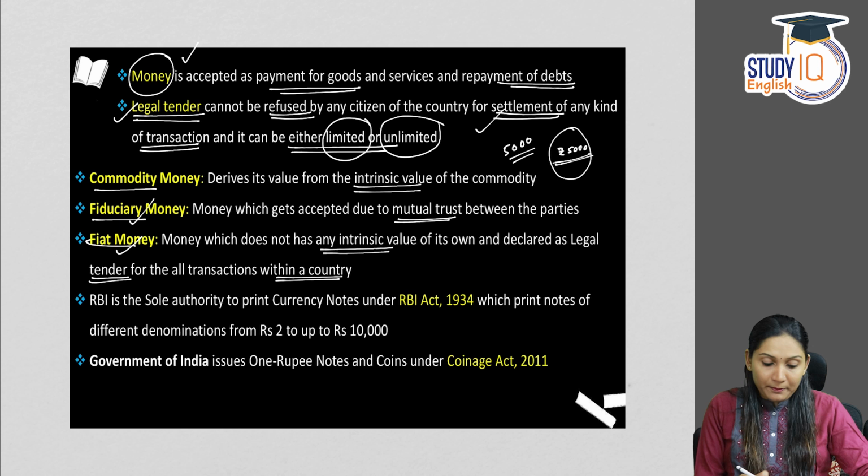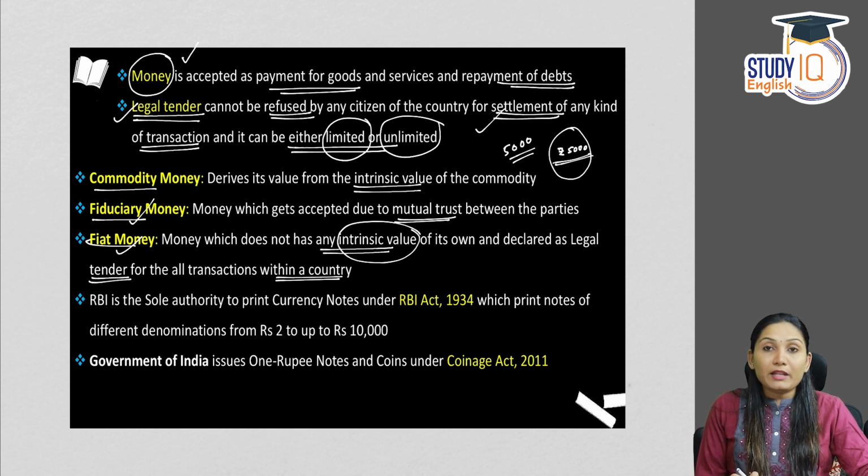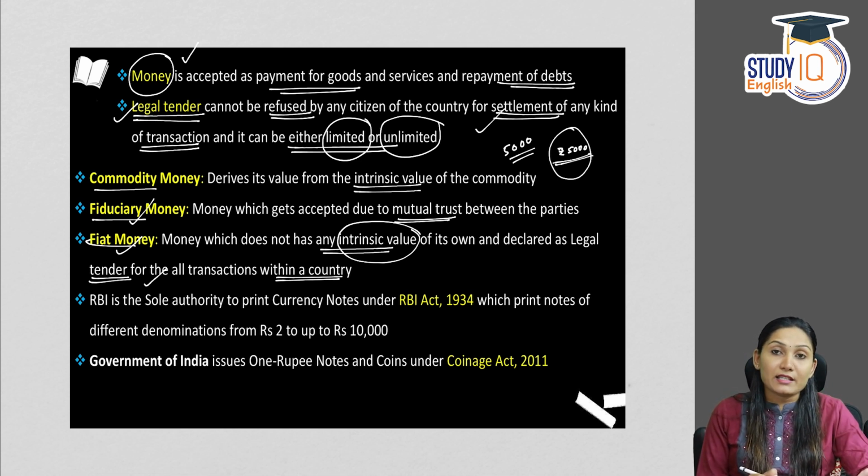So what is fiat money? Money which does not have any intrinsic value of its own. That is, as a commodity, there is no value for that money. And it is declared as legal tender, which means that it is accepted as a means of payment and settlement.